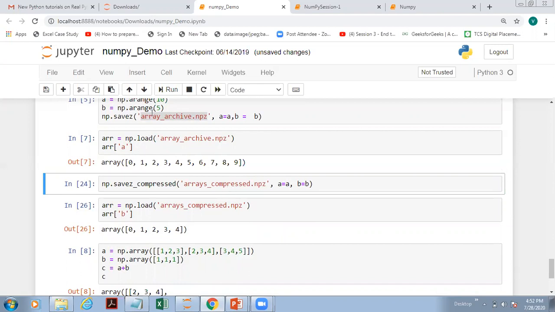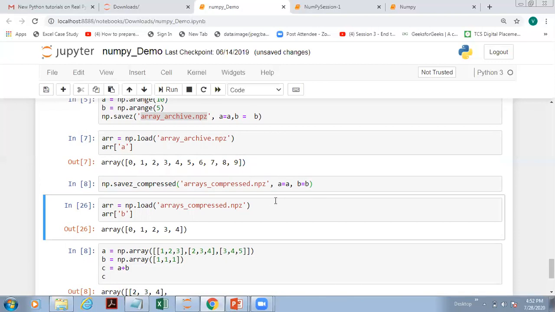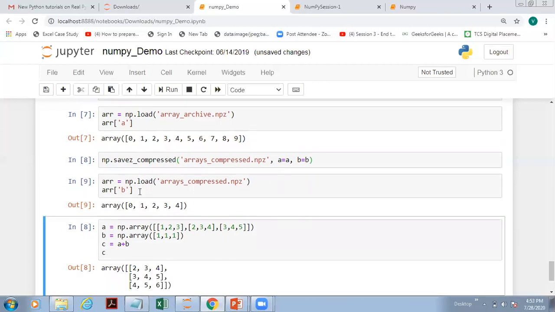Now this was only zipping, meaning we were just combining the two arrays. We want to zip and also compress them. That is why np.savez_compressed. This is what Vijay was mentioning, that if you have very large data, you may compress and zip them together using this technique. So np.savez_compressed, specify the name of the file, and these are the two arrays. It will zip as well as compress, so you get a size advantage. And once this is created, you can get it back by using the same load method.